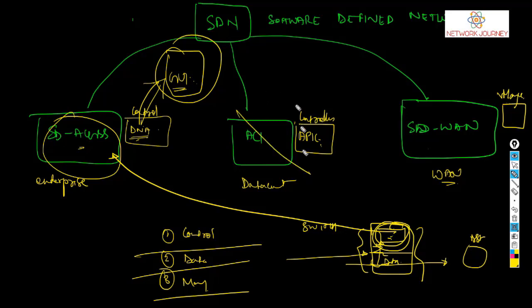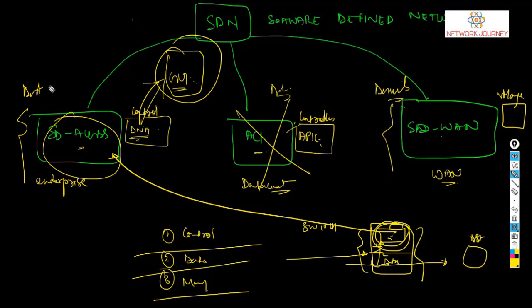We are not going to read about ACI. This is a data center topic. If you ever go with the data center track, you will see this. SD-WAN, we have as a described topic, that's all. We don't have it in detail. Similarly, this is one of the described topics. So we are covering SD access today. In the next class, I'll talk about SD-WAN and the controllers. So this is an overview of where SD access, SD-WAN, and ACI are placed in the SDN technologies.